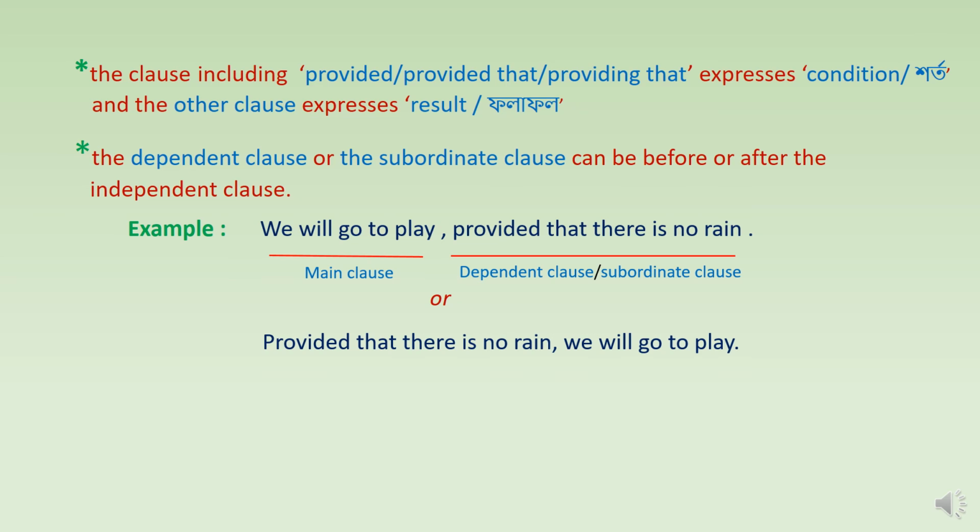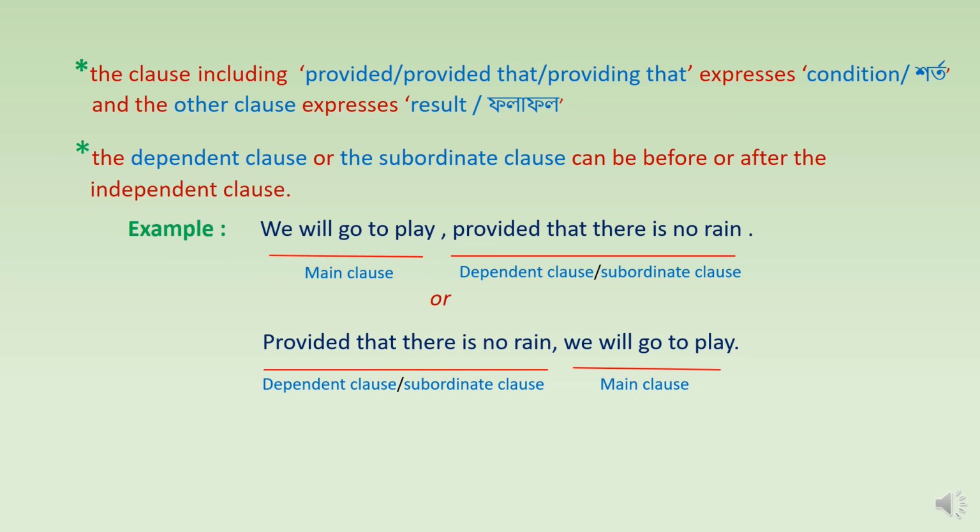Again, in the second sentence, what can we see? The dependent clause or the subordinate clause, the clause including provided that or providing that, is written first, provided that there is no rain, and after that the main clause is used, we will go to play.